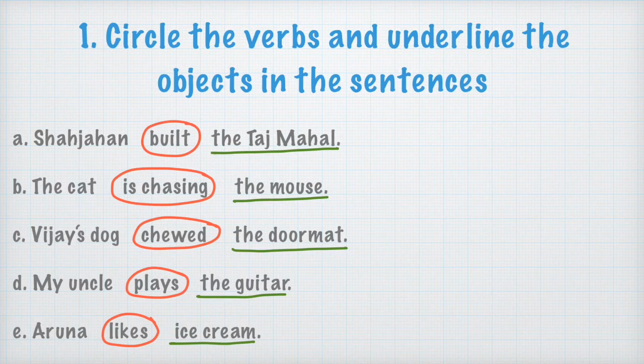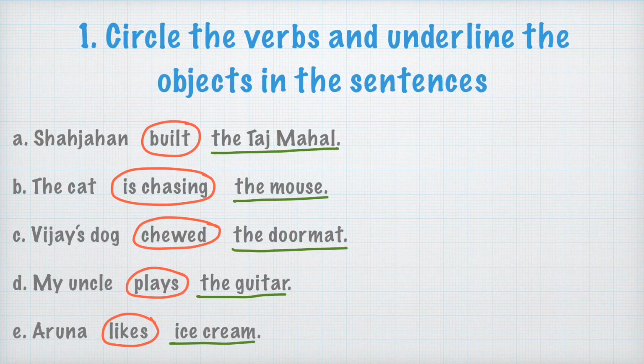Vijay's dog chewed the doormat. In sentence number C, chewed is the verb and the doormat is the object because the doormat is supporting the verb chewed and making its meaning complete.